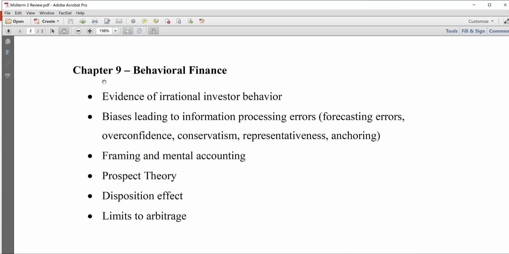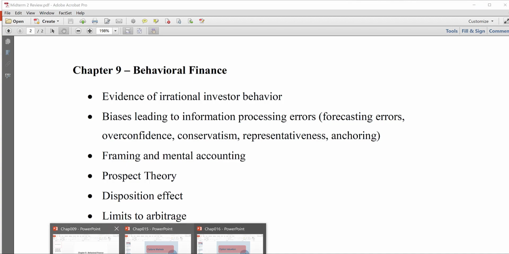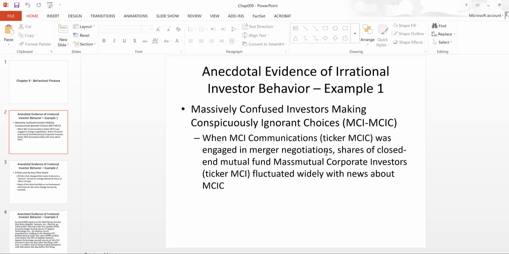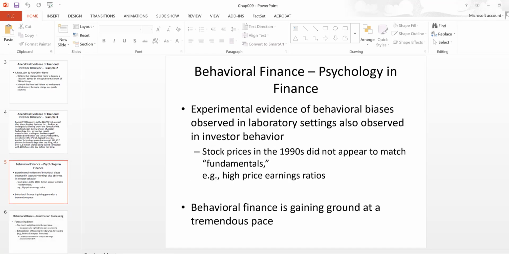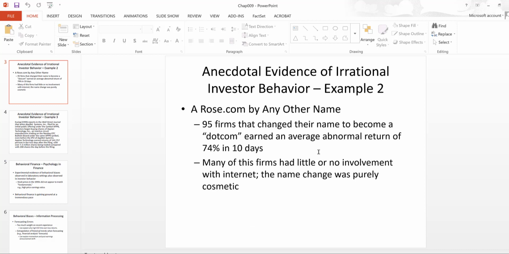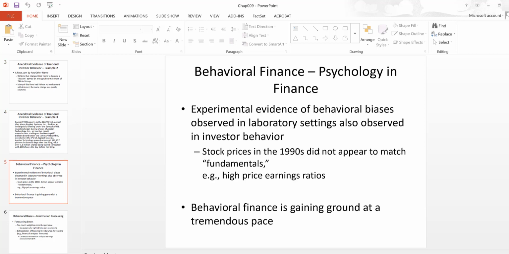Chapter 9, we started with some anecdotal evidence of irrational behavior, right? So we looked at some evidence here that suggests that investors are not always acting in a rational manner. And then we sort of systematically looked at different behavioral biases, right?